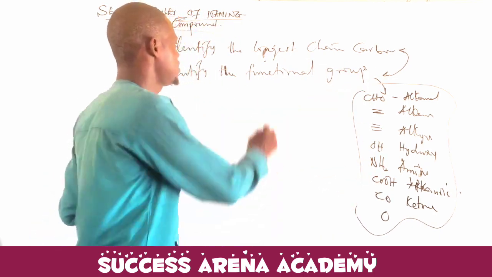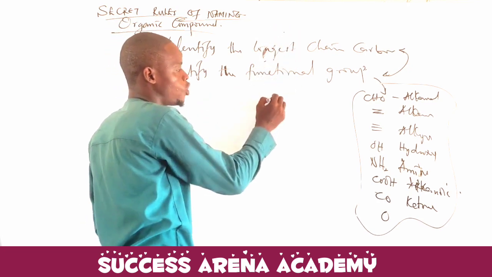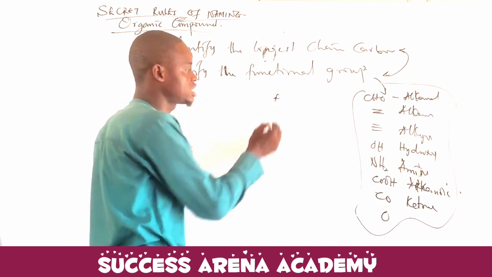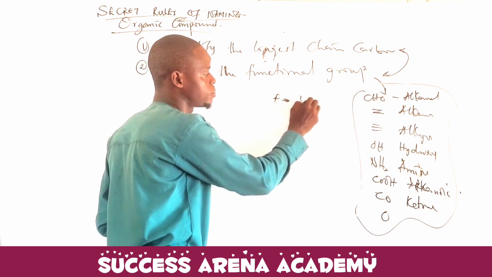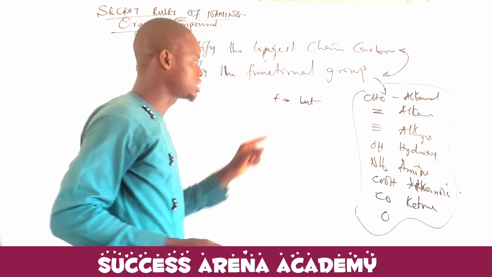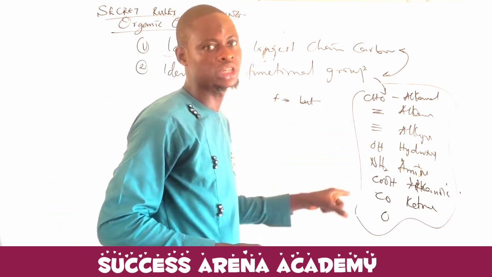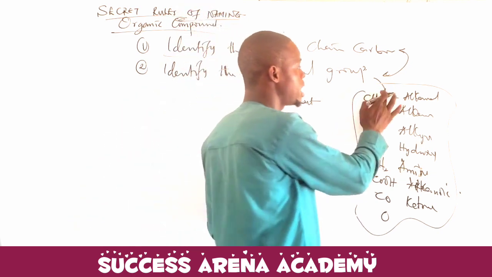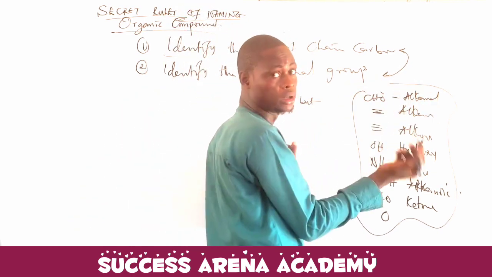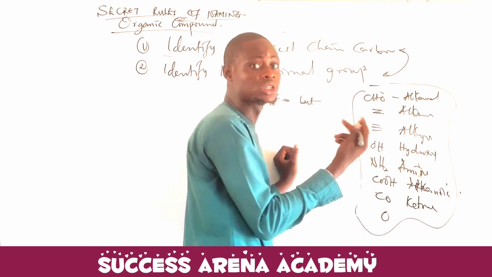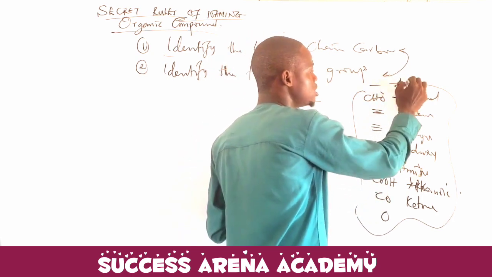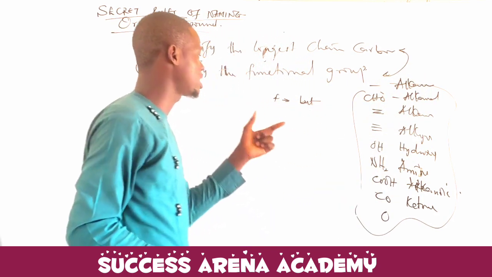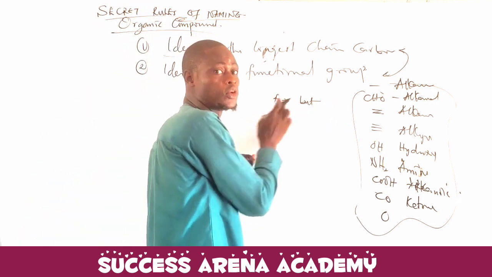For example, if the longest chain carbon is 4, we know that 4 carbon simply indicates but. All together. Now we check the functional group. Is there any functional group there? Sometimes the functional group might be a single bond. A single bond is what? Alkane. Now, if the functional group is a single bond, we can say it is butane for 4 carbon.